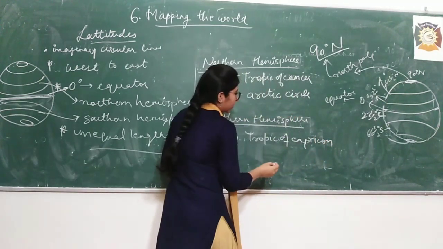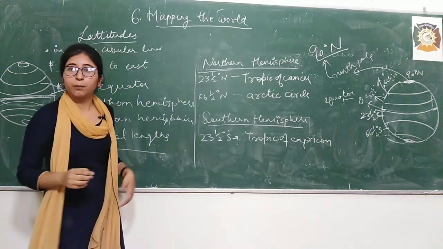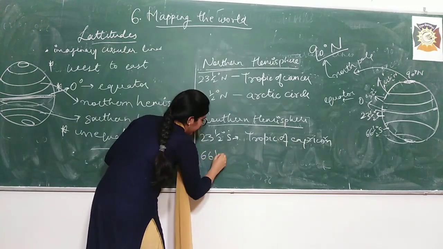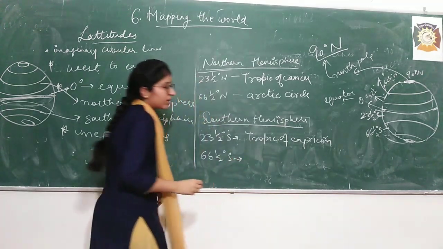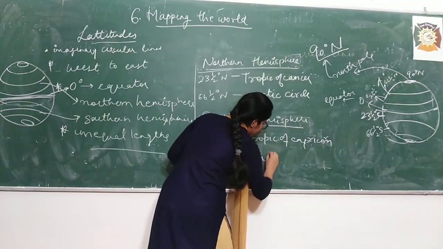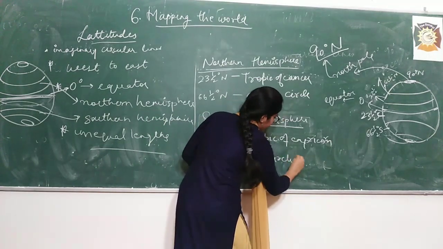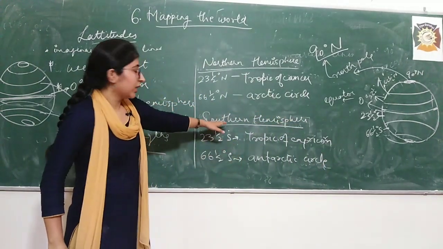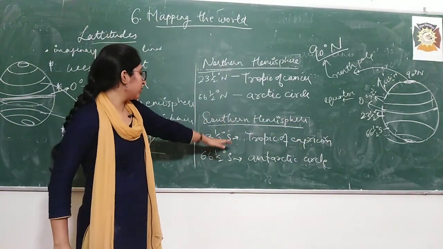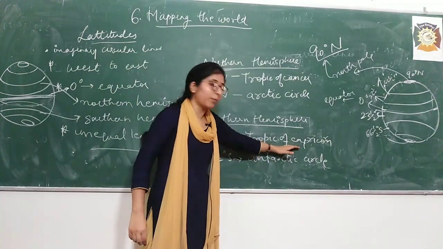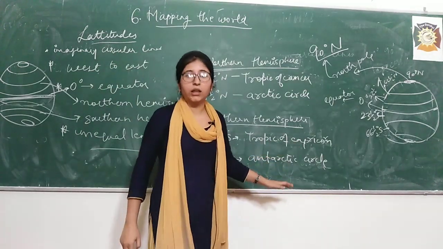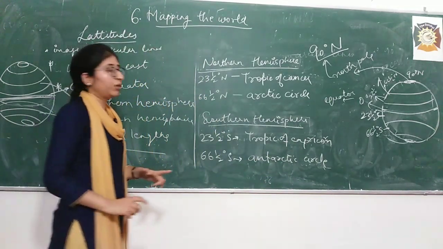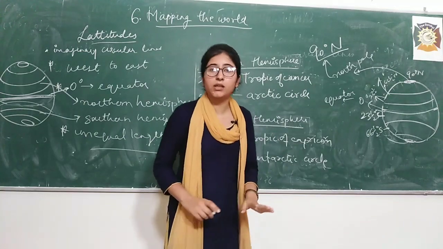And 66.5 degree south is known as Antarctic Circle, right? So towards south, in southern hemisphere, these two lines are Tropic of Capricorn and Antarctic Circle, right students? These are somewhat similar names, but don't get confused. Just remember this and don't make a mistake.